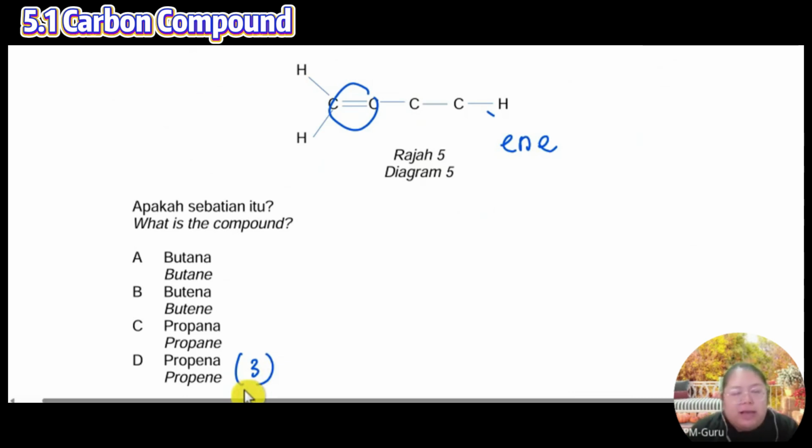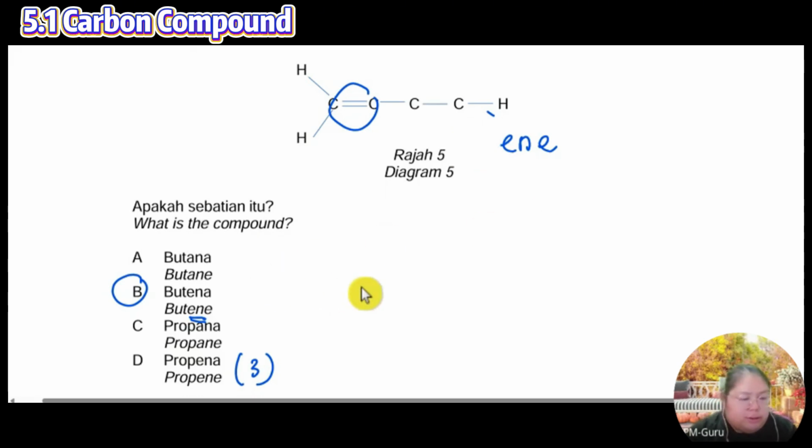So your answer A or B? Result? Okay, the answer is but. Pro is 3 carbon. I got 4 carbon. There's a but.